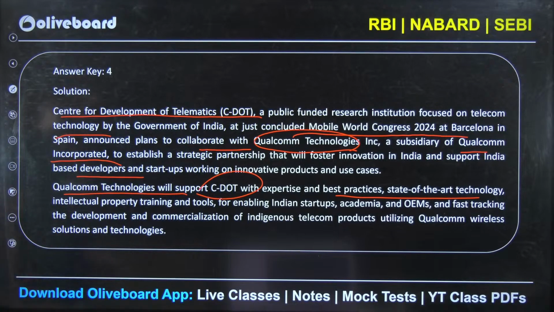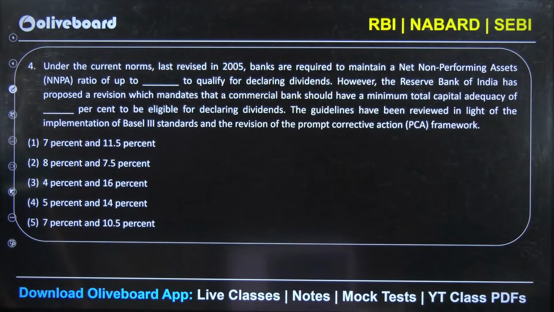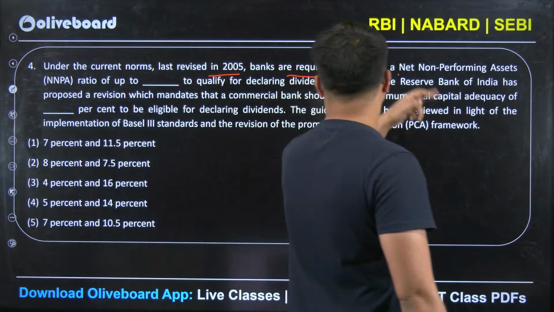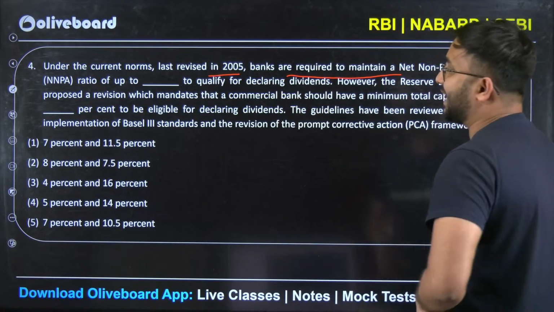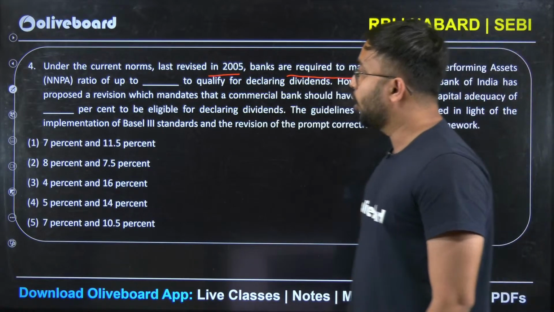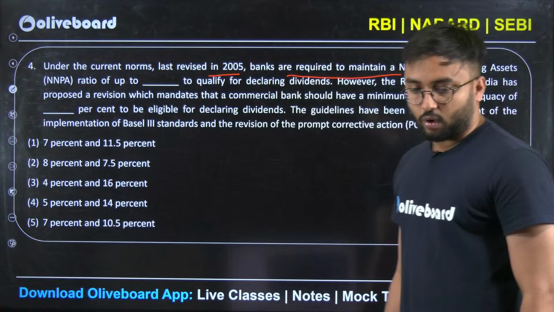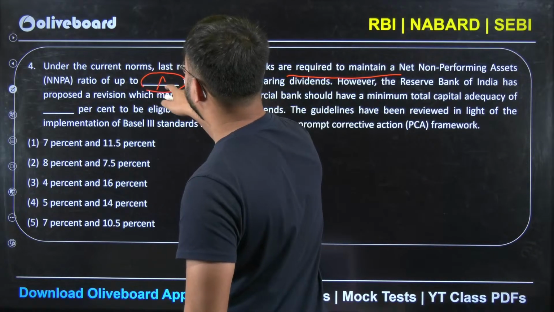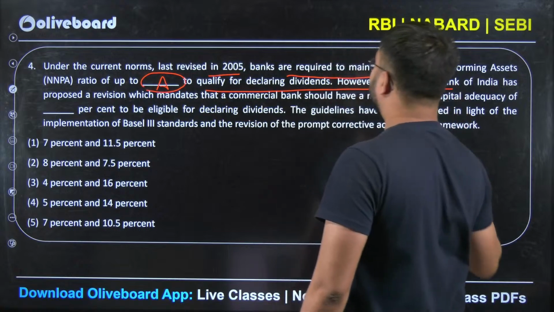The main thing they are working on is, of course, to give digital support to Indian startups and telecom products. Next: under the current norms, last revised in 2005, banks are required to maintain a net non-performing asset, NNPA, ratio of up to what? Let us call this A, to qualify for declaring dividends.